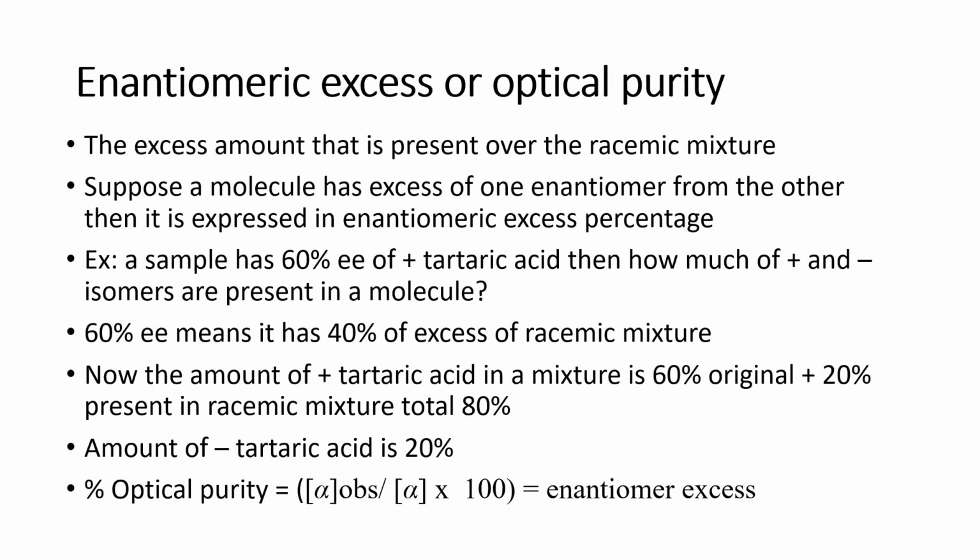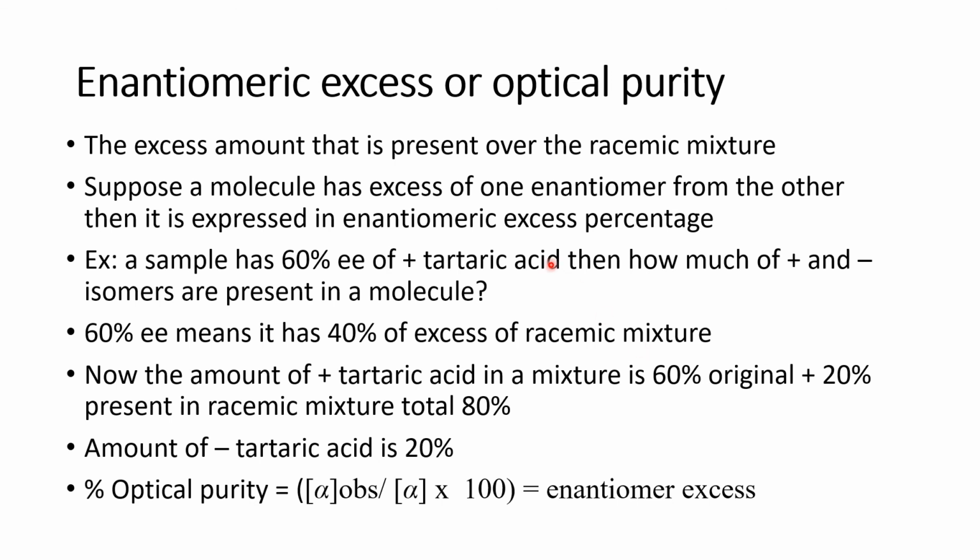For example, if plus tartaric acid is present with 60% EE in a sample, that means this plus tartaric acid is 60%, and the remaining 40% contains a racemic mixture. That means 20% of the plus and 20% of the minus. So for 60% EE, there is 40% racemic mixture present there.